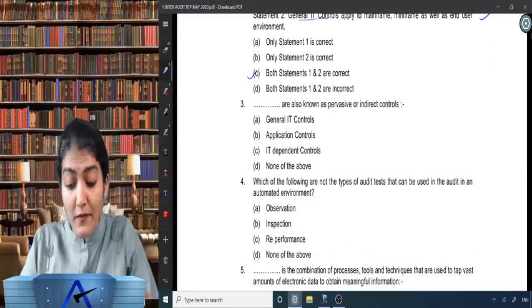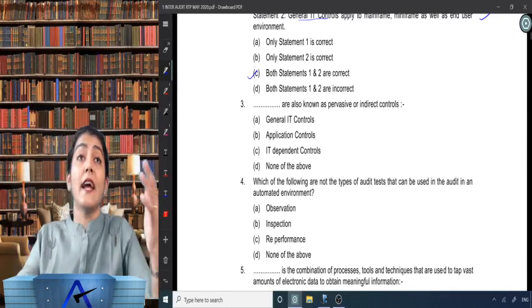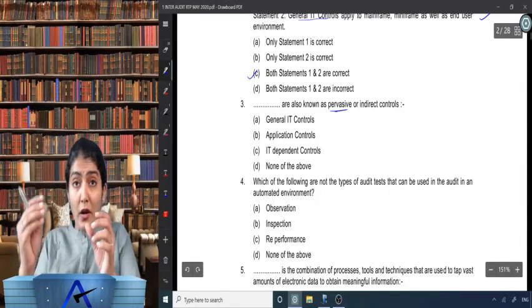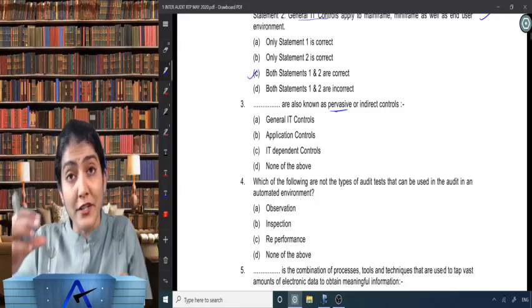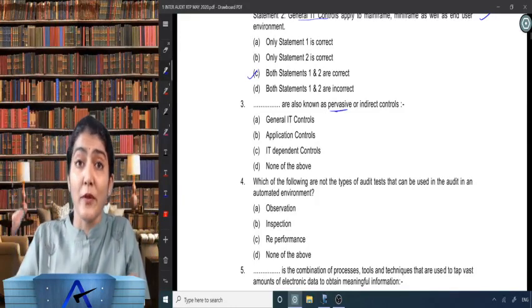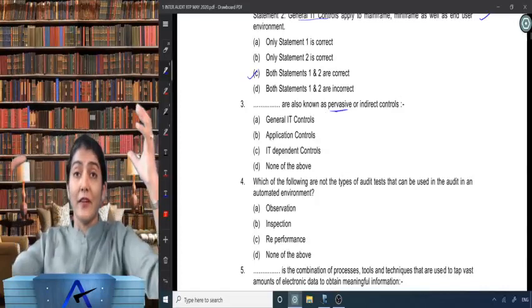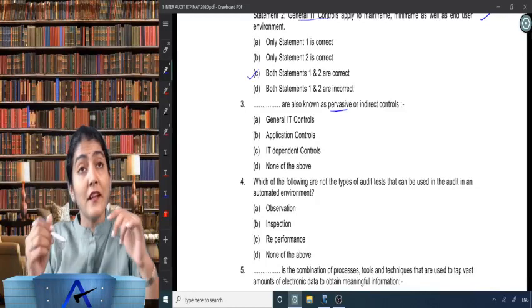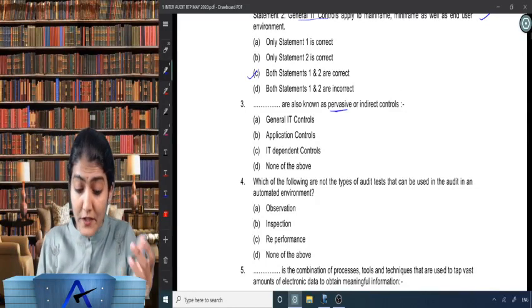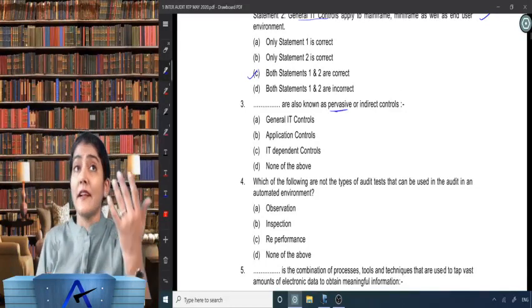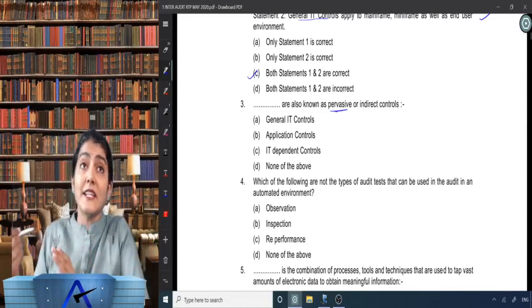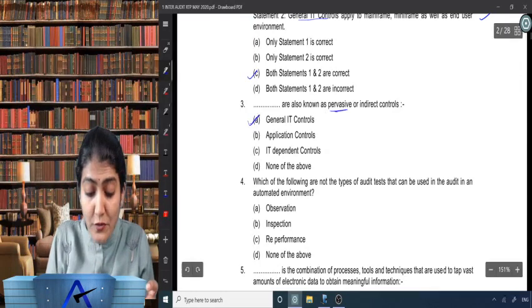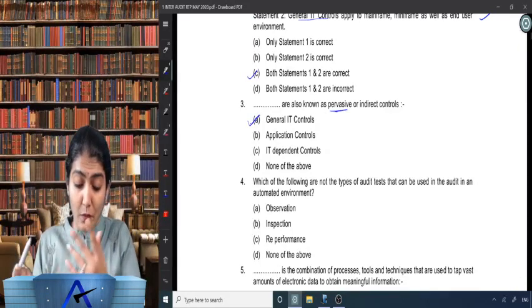Right, dash are also known as pervasive or indirect controls. Now the word pervasive, what does that mean? Overall. So not related to any particular application, not related to any particular process. They operate at an overall level, indirect controls. They are not direct ones. So obviously that has to be the general IT controls. It cannot be application controls because they are the direct controls. Then also not IT dependent controls, and not none of the above. So which would be the correct option over there? The general IT controls. Wonderful.